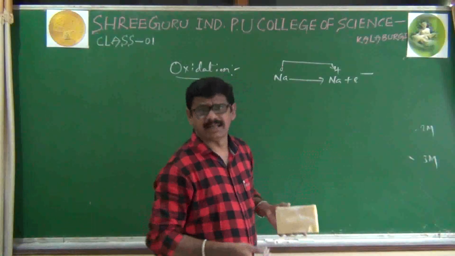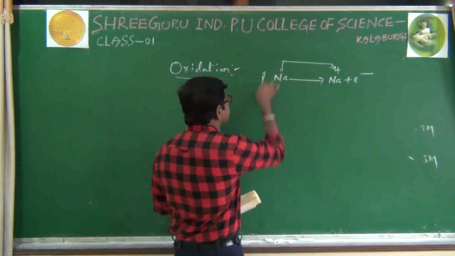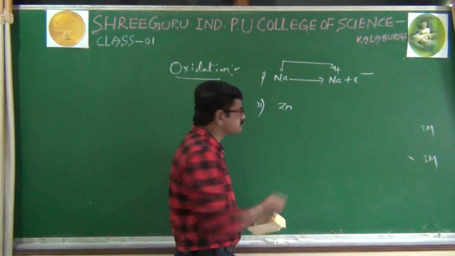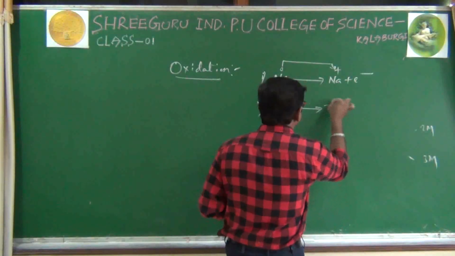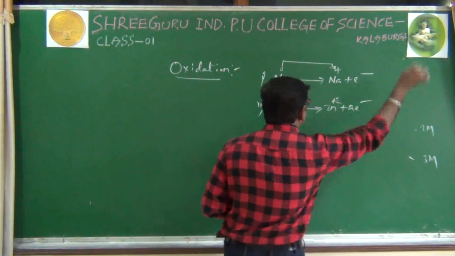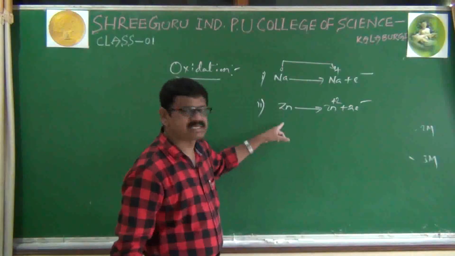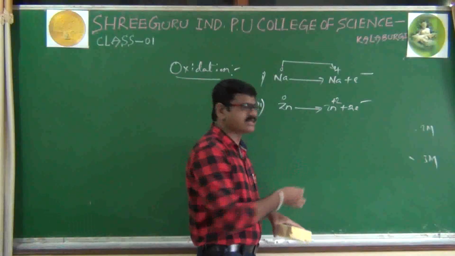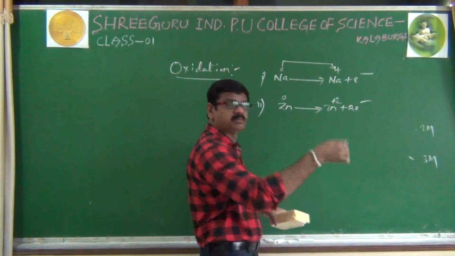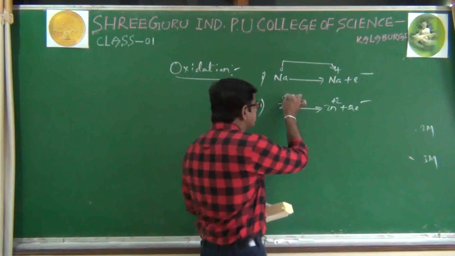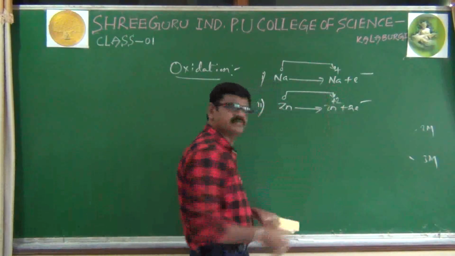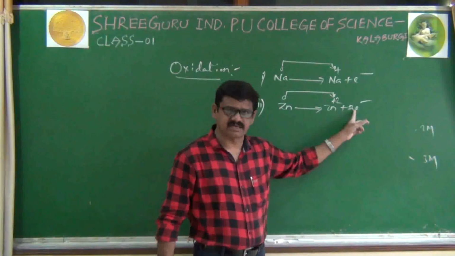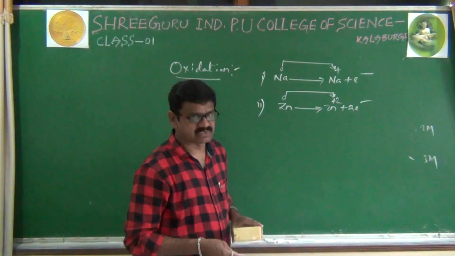We can take a number of examples, and I am taking here second example, say Zn, zinc, converted to Zn plus 2 electrons. Same phenomena is taking place here. Zinc right now it is in elemental state, and after completion of the reaction, zinc has converted to +2 oxidation state. Means oxidation state has increased. Means increase in oxidation state or a loss of electron is called as oxidation process.